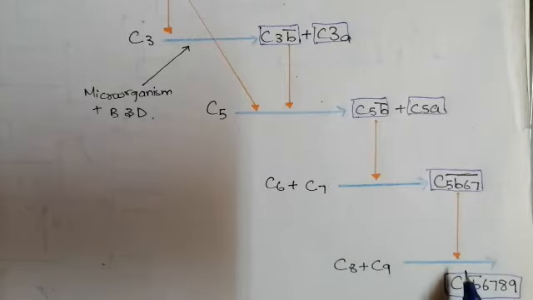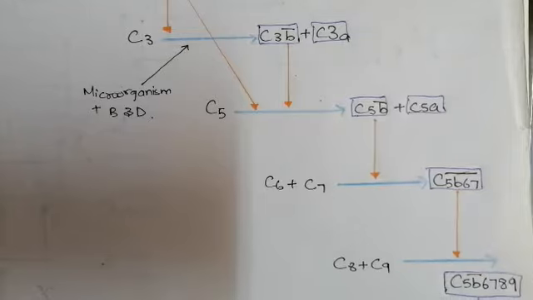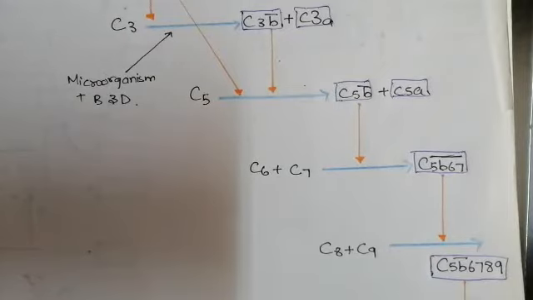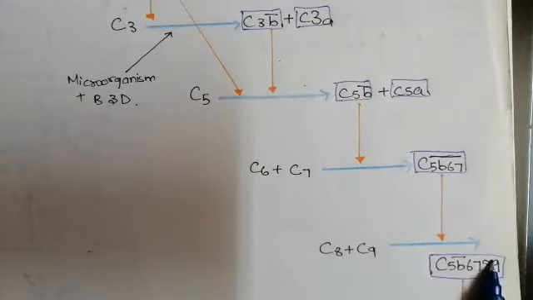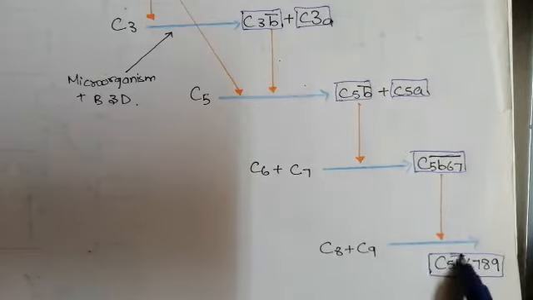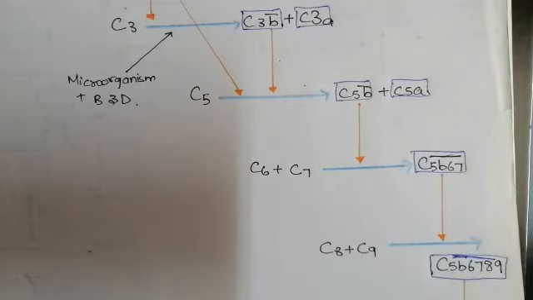Now this complex is going to activate the last reaction, that is the activation of C8 plus C9 to form the C5b6789 complex, that is the activated complex. The line and this bar show the activation. This bar is very important, and if this bar is present on any complementary protein, it is called an activated complementary protein. So after that, when this whole complex, including C5b6789, becomes activated, it will ultimately cause the lysis of the cell.